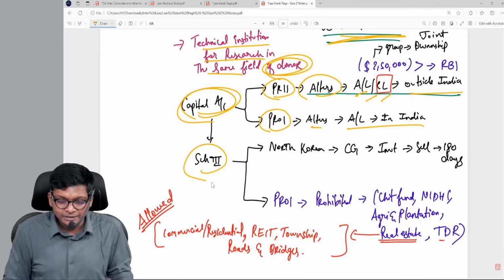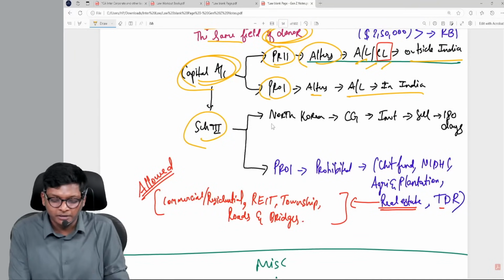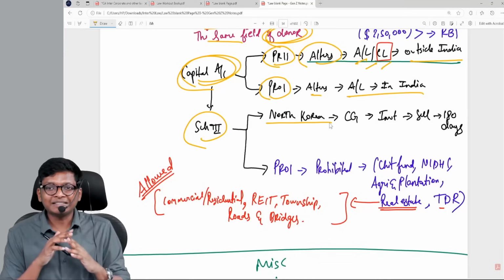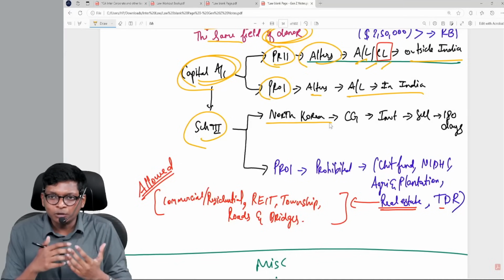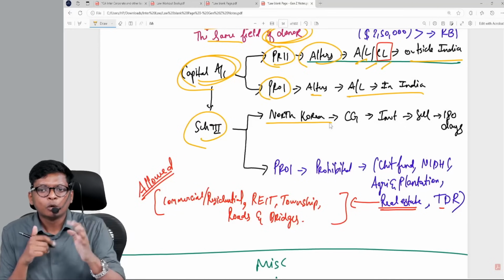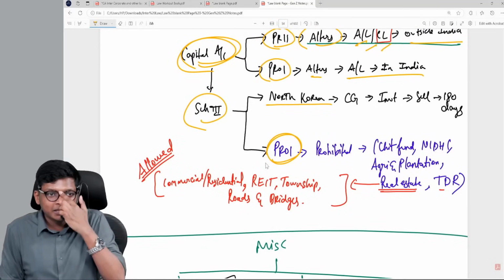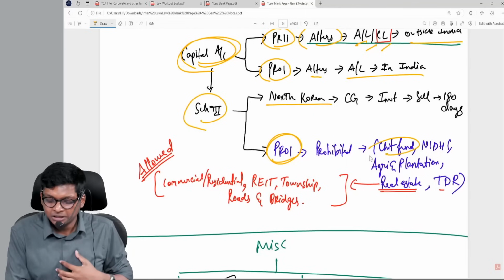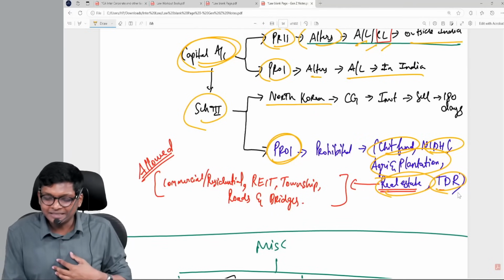In Schedule 3, there are some prohibitions. That is more important for capital account because these are things to remember. North Korea, can you enter into transaction? No. Who has to give permission? Central government. If you enter into transaction, buy asset, sell within 180 days. Then for a PROI, it is prohibited to invest in India, even though we are getting forex, in chit fund, Nidhi, agriculture and plantation, real estate, TDRs.